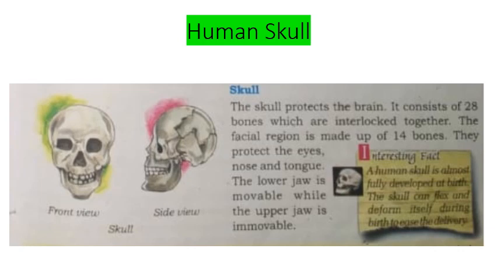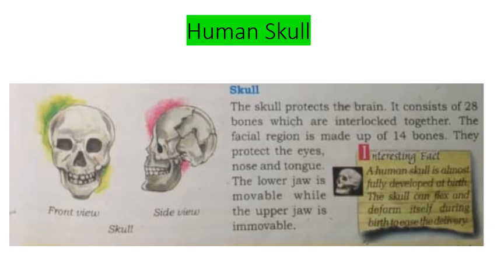So, how many bones are there in a skull? There are 28 bones which are also interlocked. The facial region is made up of 14 bones. They protect the eyes, nose and tongue. We have two jaws, the upper jaw and the lower jaw. The lower jaw is movable while the upper jaw is immovable. So, the skull protects the brain from knocks and bumps.